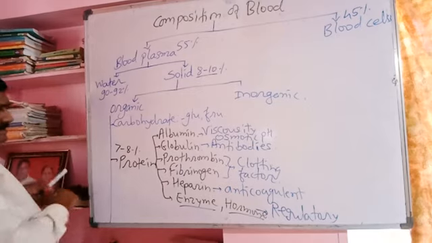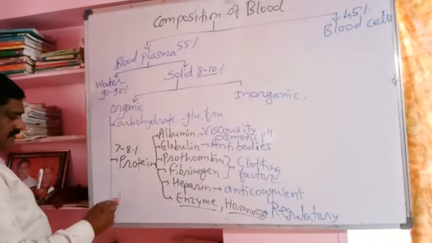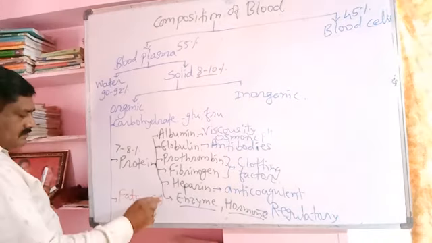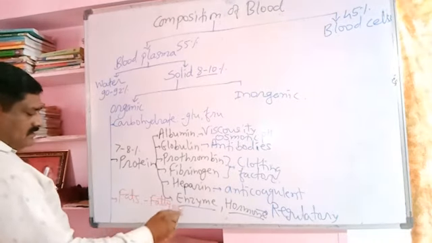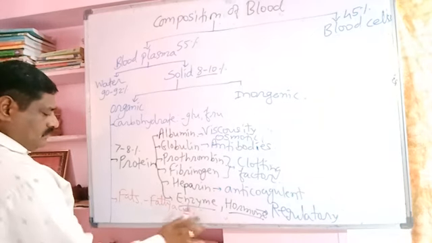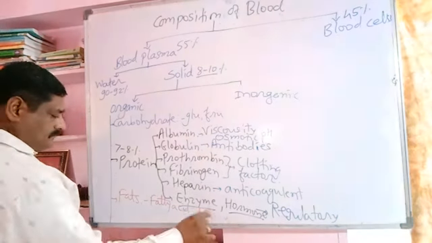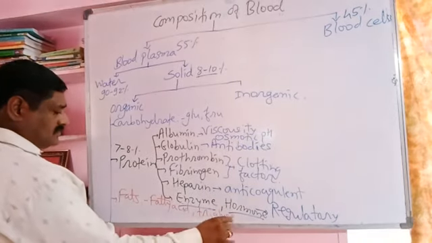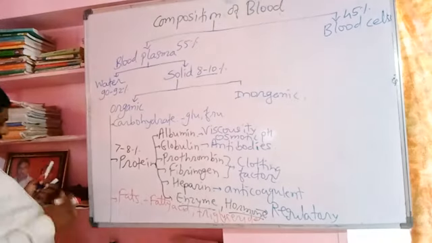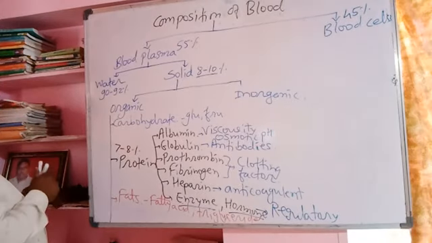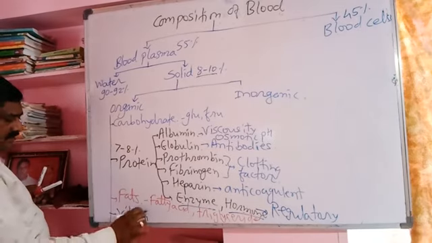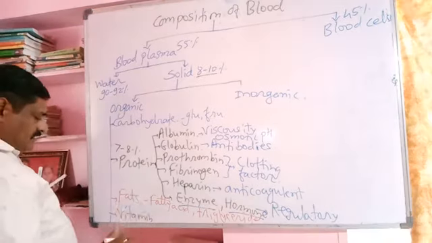The fats are present as an organic constituent in the form of fatty acid, glycerol, triglyceride, cholesterol. Another organic constituent is the vitamins. Vitamins are very much essential for the normal functioning of carbohydrates, proteins and fats.